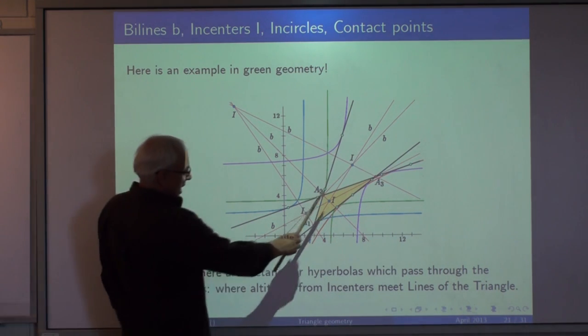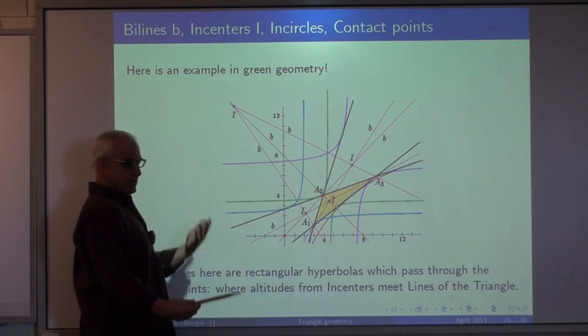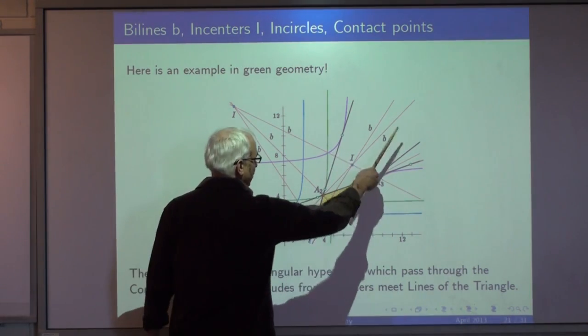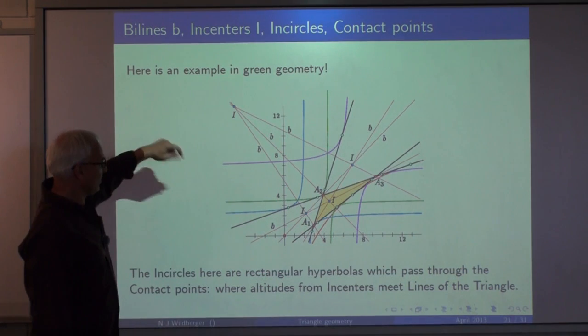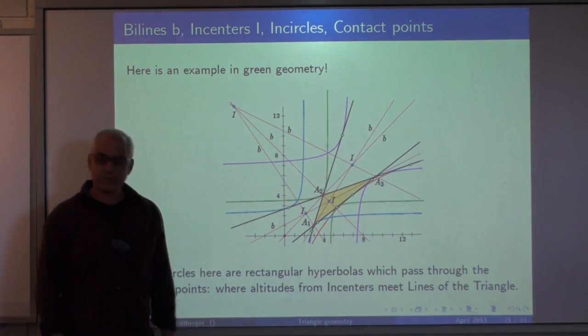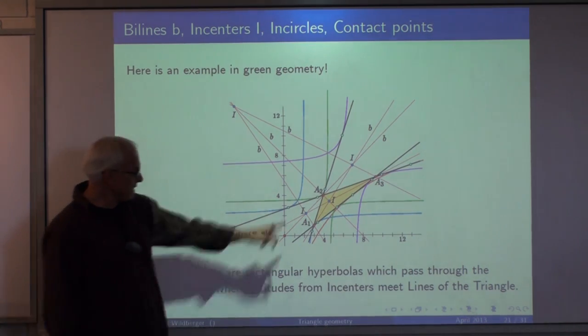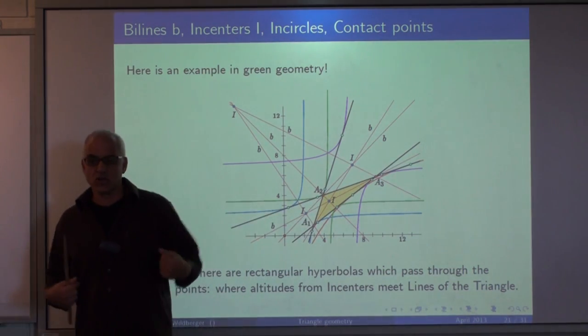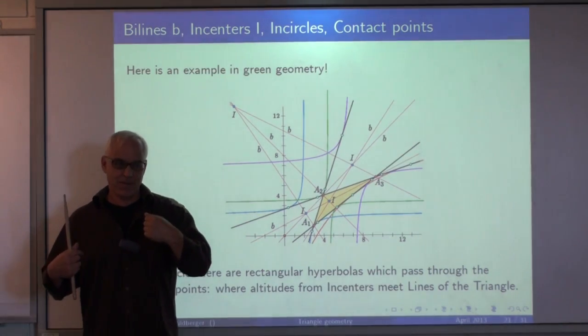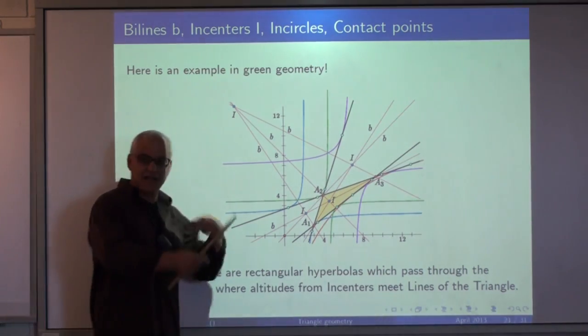Here are the bylines. So that's one byline. I call it the same as an angle bisector. There are two of them at each vertex, and they meet three at a time at the four in-centers. There's one there, one there, one there, and one there. And these in-centers are the centers of circles which touch the three sides. The circles in this case are rectangular hyperbolas.